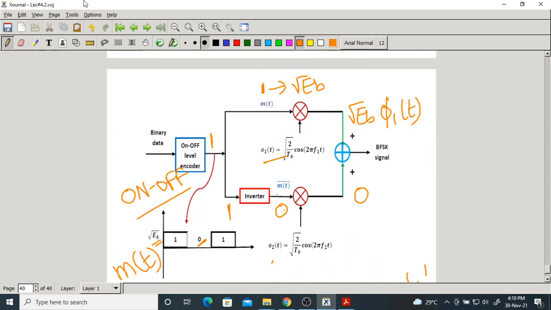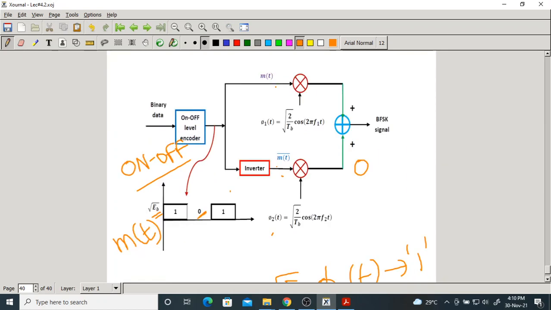Suppose the bit is 0. What will happen? Think about this. If the bit is 0, it goes to the upper portion: 0 means 0, and 0 into phi 1 of t is 0.